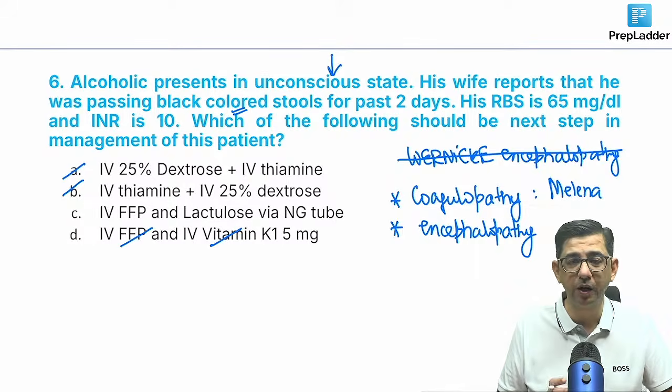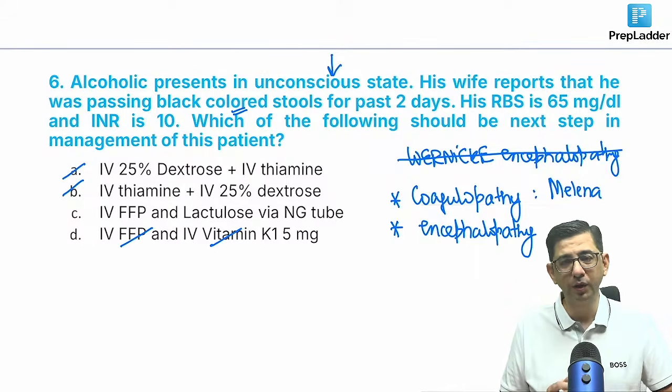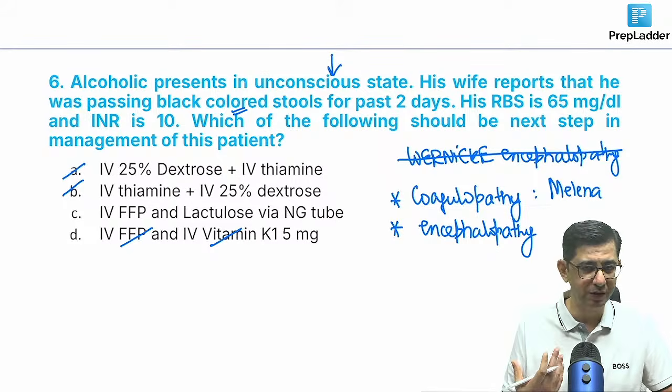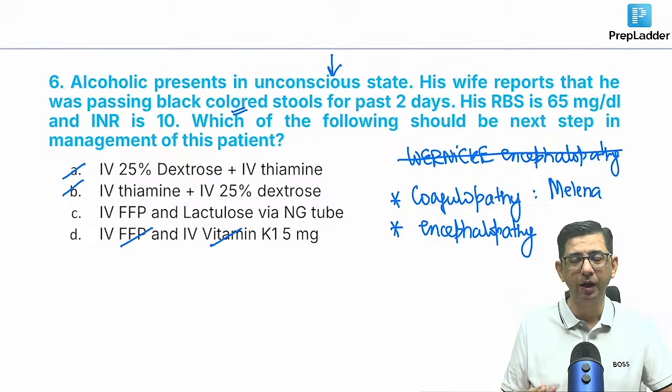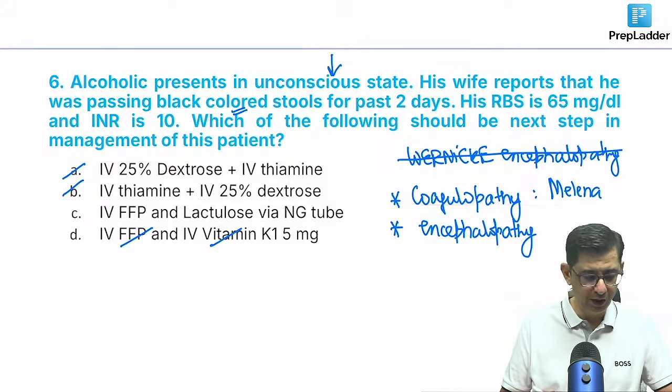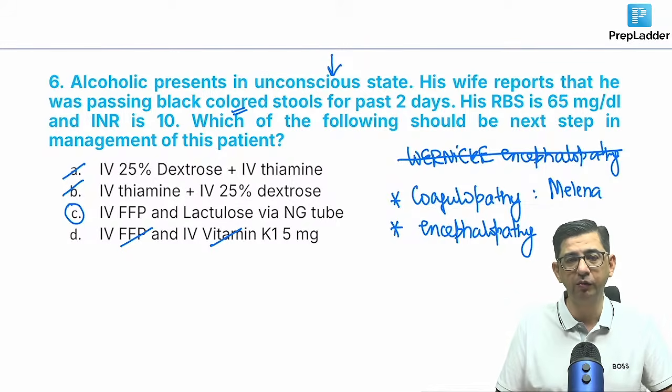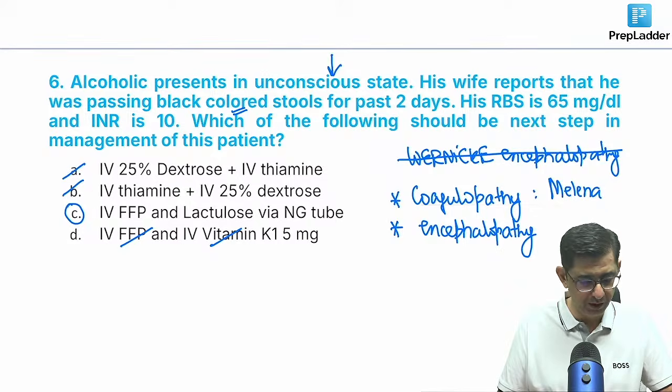Why? Because vitamin K अगर दोगे भी तो the hepatocytes are already severely compromised, no? The critical mass of hepatocytes is not there. Vitamin K causes gamma carboxylation of clotting factors, and then you have the clotting process initiated, but यहाँ liver mass ही नहीं है ना, तो I need to give treatment for hepatic encephalopathy and treatment for the coagulopathy component in this patient.